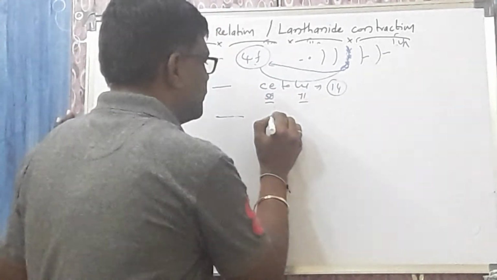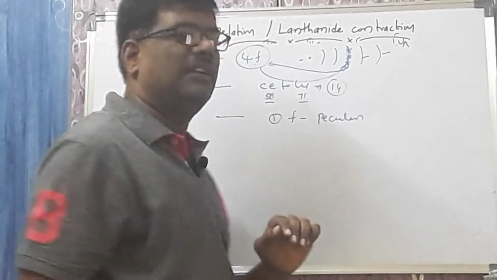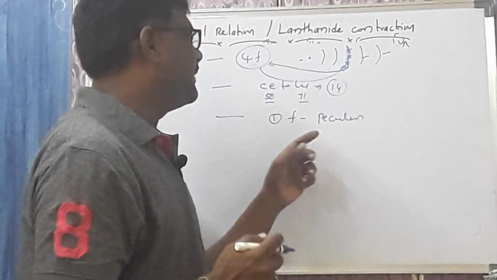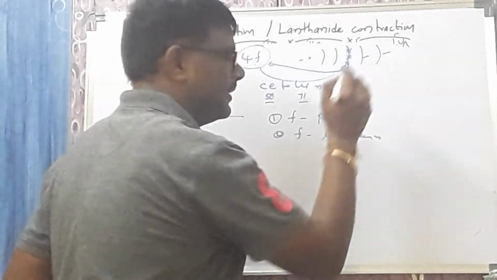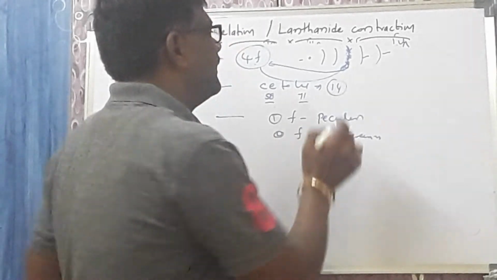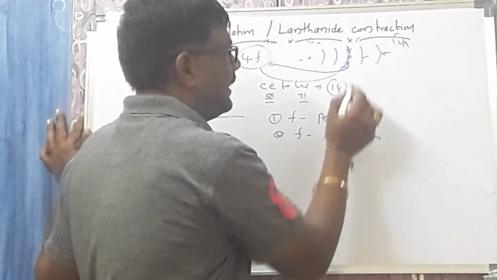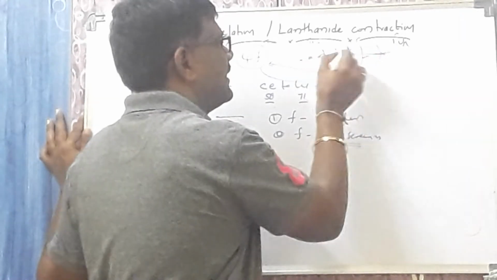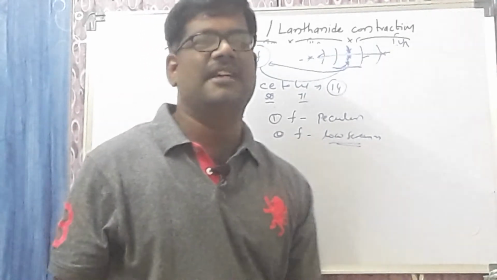Second point: the f orbital has a peculiar shape. The s orbital has a spherical shape, the p orbital is dumbbell, the d orbital is double dumbbell, and the f orbital has a peculiar shape. Due to the peculiar shape, the f orbital offers a low screening effect. This is very, very important. What is the screening effect? The inner orbitals protect the valence electron from the nucleus attraction. But now the screening effect of these electrons is very low. That's why the nucleus attraction over the valence electron increases, the nucleus pulls the valence electrons towards itself, and ultimately the size decreases.